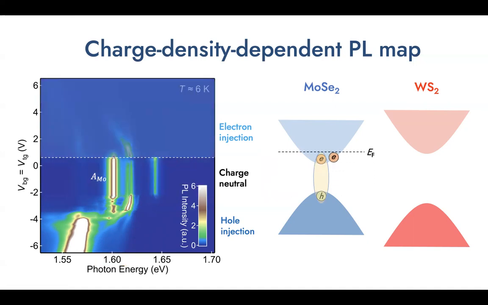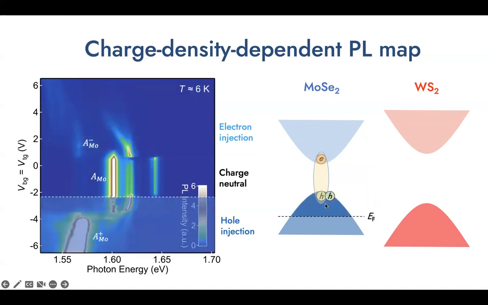So when we dope the system, we essentially move the Fermi energy either up into the conduction band or down into the valence band. And these additional injected charge carriers, either electrons or holes, will bond with the excitons to form the trions, which results in the 2 side peaks we observed in our PL map with slightly lower energy. But also importantly, when we measure the energy difference between the side peaks and the neutral exciton peak, we essentially found the trion binding energy, which is about 30 meV.